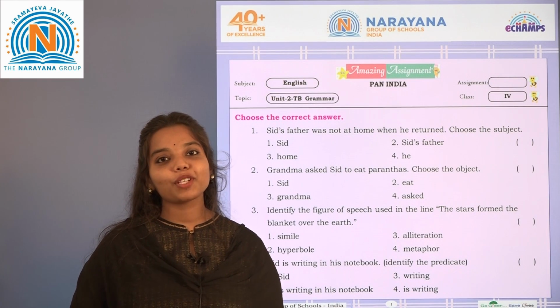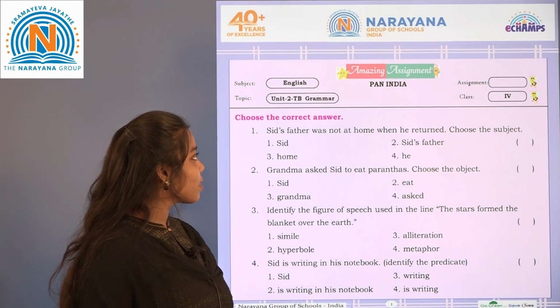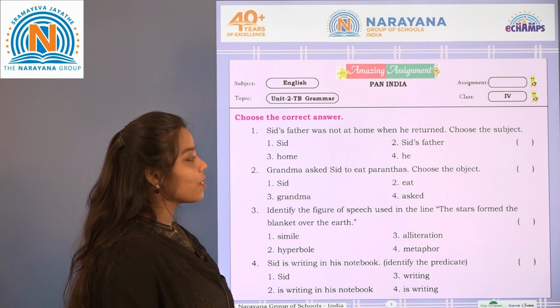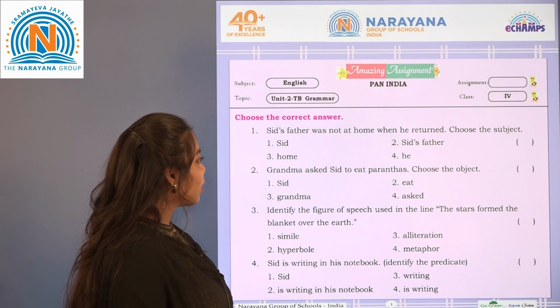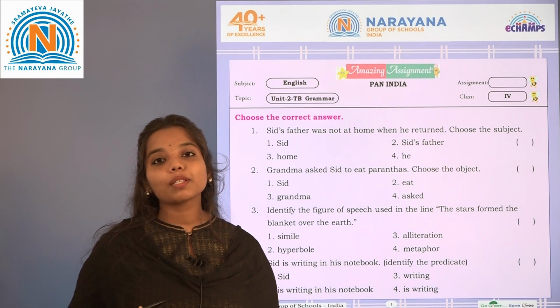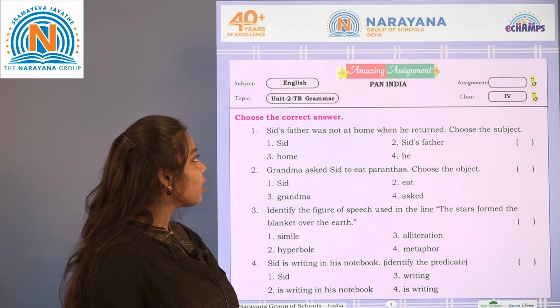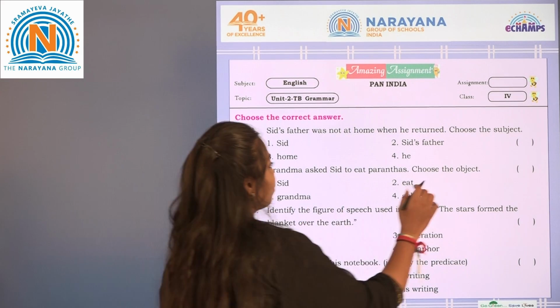Today in our amazing assignment we have the textual grammar part taken from lesson 2. Let's get into it. The first one is: Sid's father was not at home when he returned. Choose the subject. The options are Sid, Sid's father, home, he. What is subject? Who or what is performing an action in a sentence. So who is performing the action here? Sid's father. So obviously the subject is Sid's father.